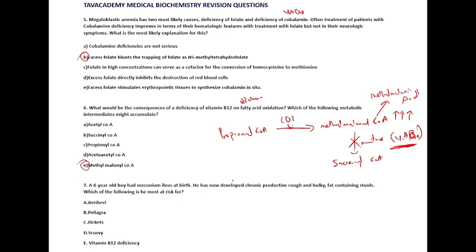Question 7 says, a 6-year-old boy had meconium ileus at birth. So when he was born, he didn't poo at first. He has now developed chronic productive cough and bulky fat-containing stools. This child has cystic fibrosis. And one cardinal sign of cystic fibrosis is that they are going to have steatorrhea.